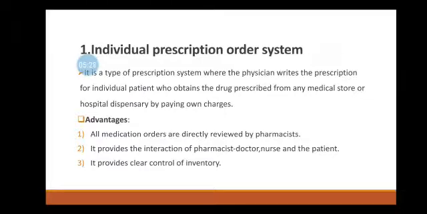The nurses are advised by the pharmacist about proper storage, labeling, and accounting of the drugs. If on administration there are untoward reactions, there is a system of contacting the physician as well as the pharmacist so that immediate corrective action can be taken. It is the type of prescription system where the physician writes the prescription for the individual patient, who obtains the drug prescribed from any medical store or hospital dispensary by paying own charges.